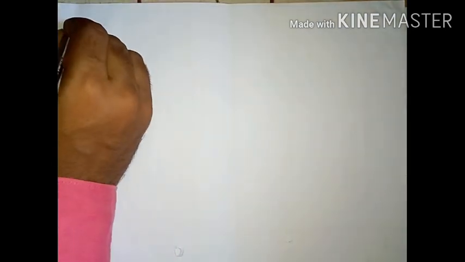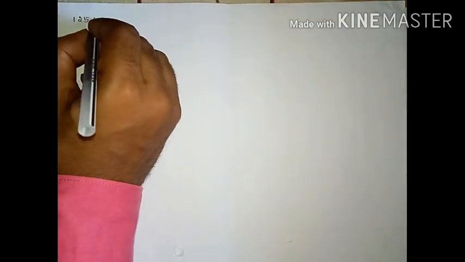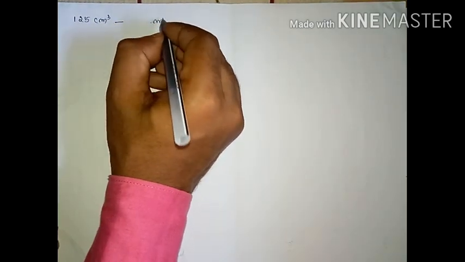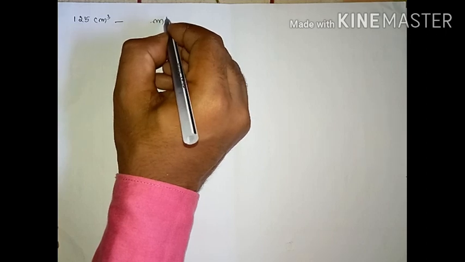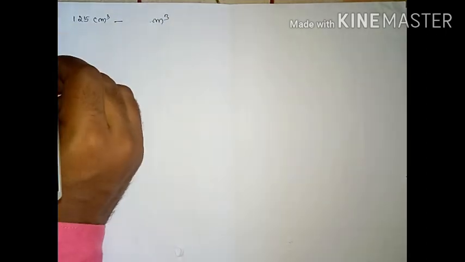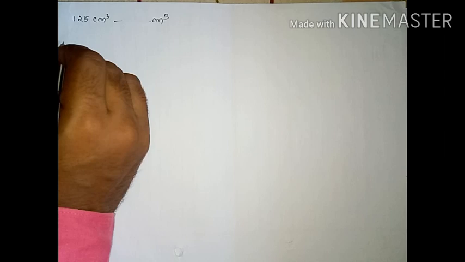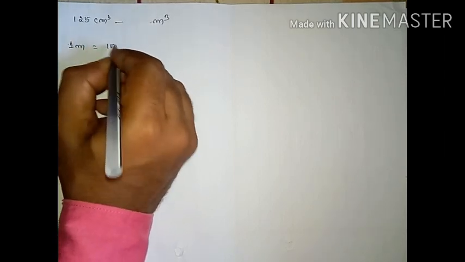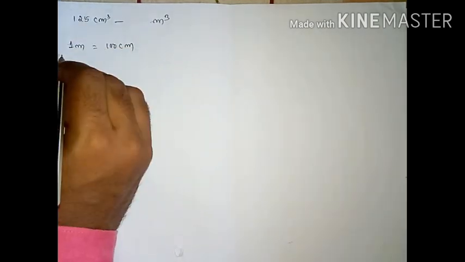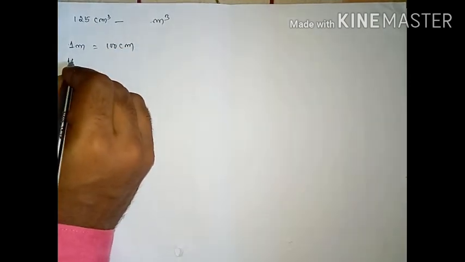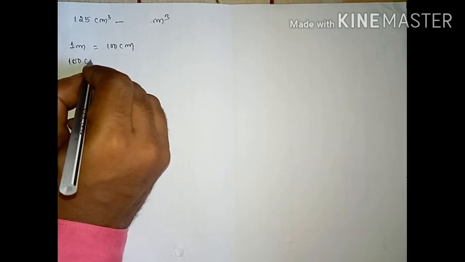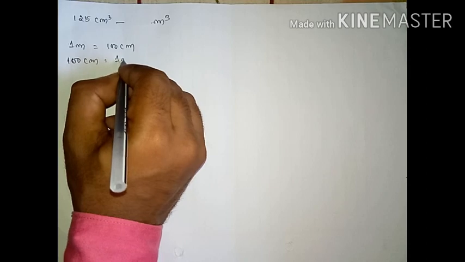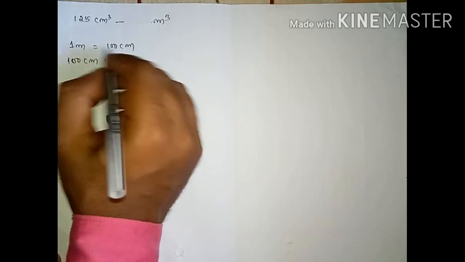So we are going to convert 125 centimeter cube into how much meter cube. Let's see. Students, you know 1 meter equals how much? 100 centimeter. Similarly, I can write 100 centimeter equal to 1 meter.